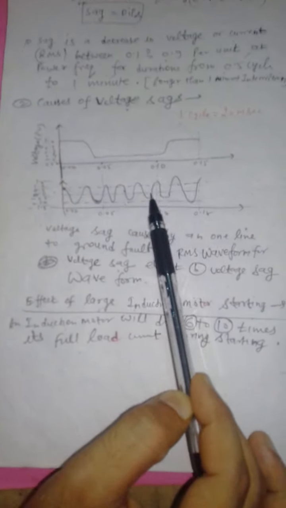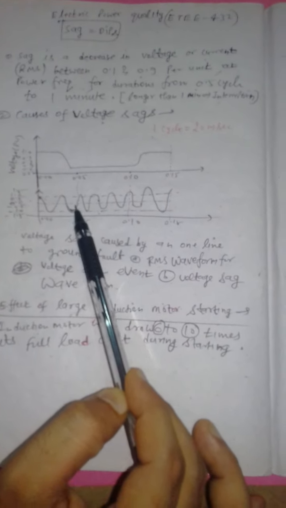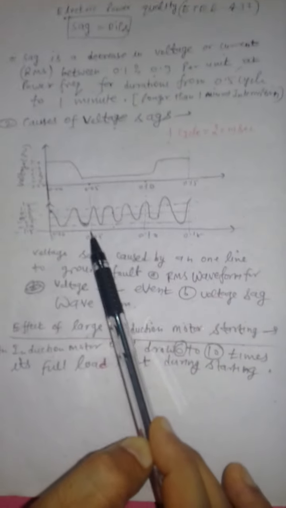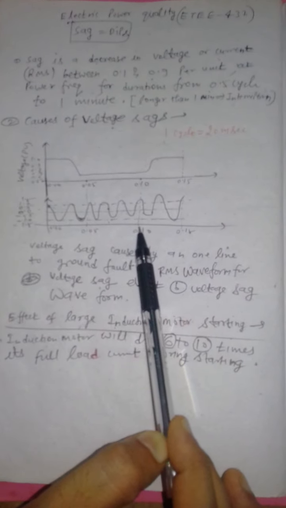This voltage dip, that means a small momentary fall in voltage, is called a sag, right? At this instant and at this instant. So voltage sag can be caused by a single line to ground fault. Here it is shown the RMS waveform for a voltage sag event, right? This voltage sag waveform.